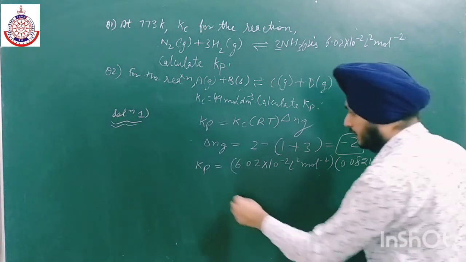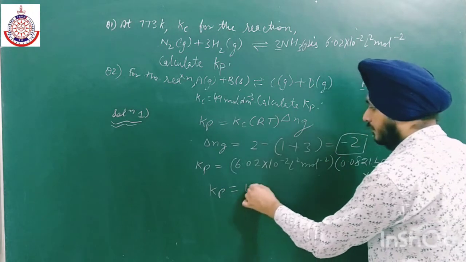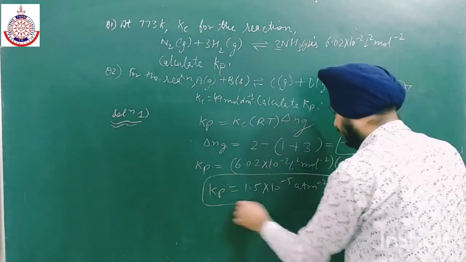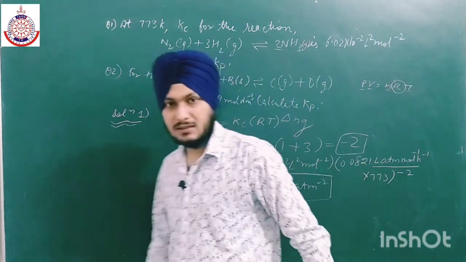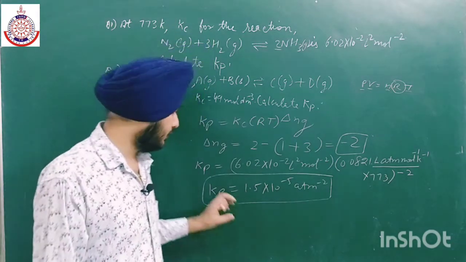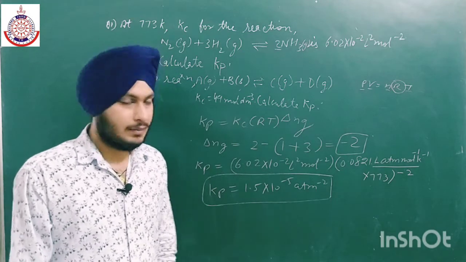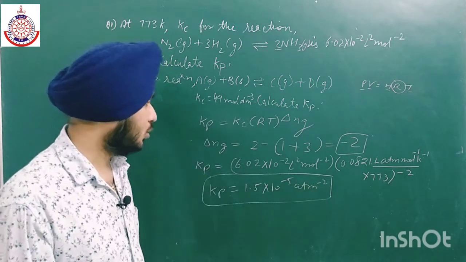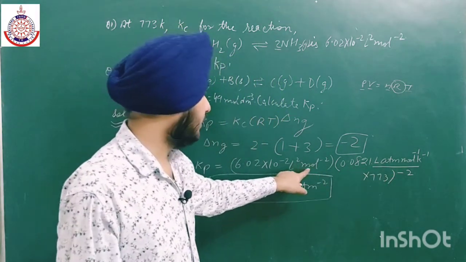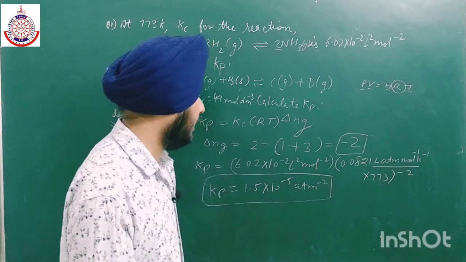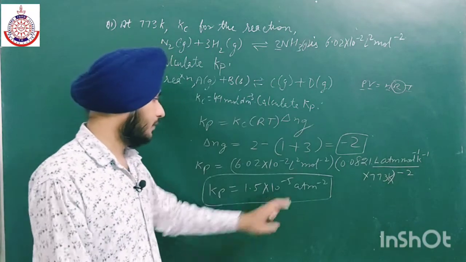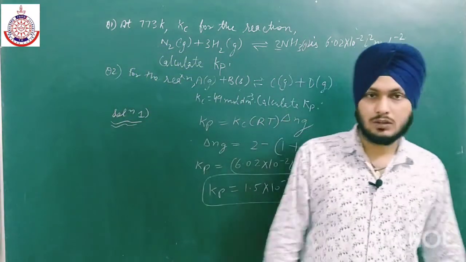By solving this, Kp comes out to be 1.5 into 10 to the power minus 5 atm to the power minus 2. I have already solved it, and the answer will be 1.5 into 10 to the power minus 5 atm to the power minus 2. Liter cancels out, similarly mole inverse will also cancel out, and Kelvin will also cancel out, and the unit will be atm to the power minus 2 in case of Kp.